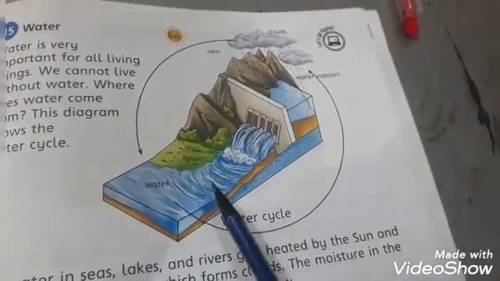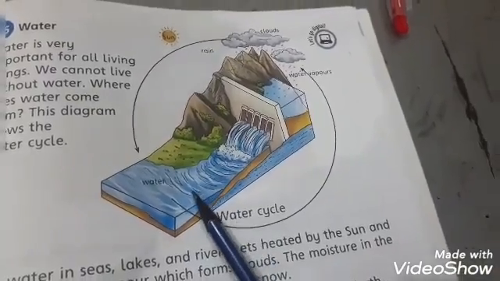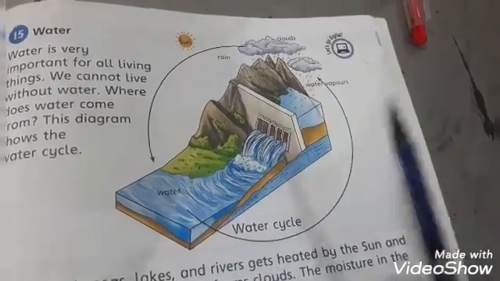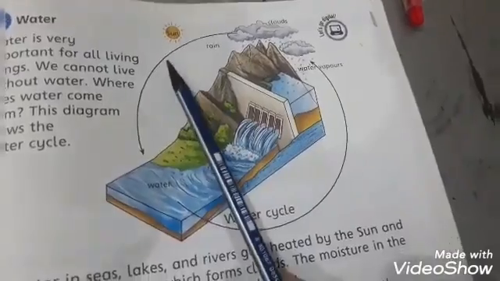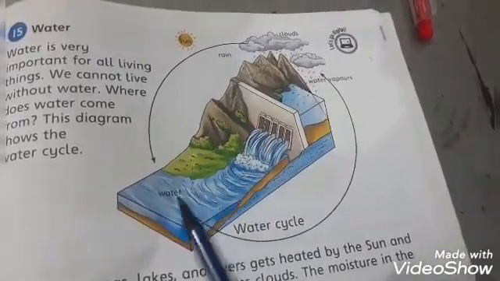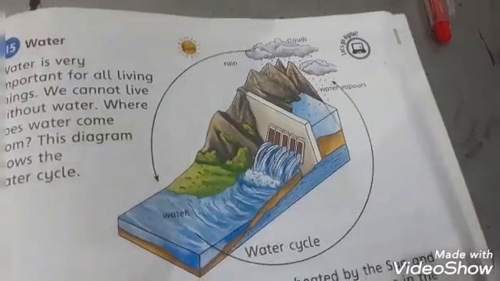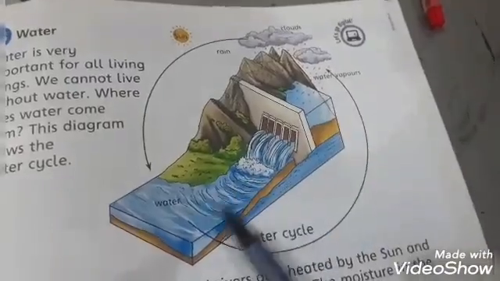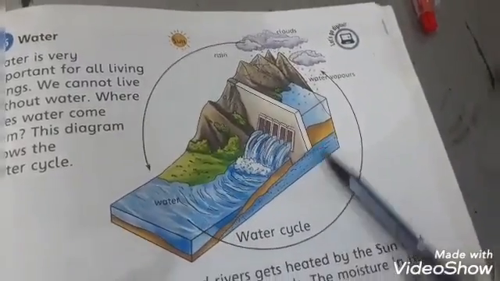You can see here the water in the sea, lakes and river when heated by the sun, it converts into water vapors.